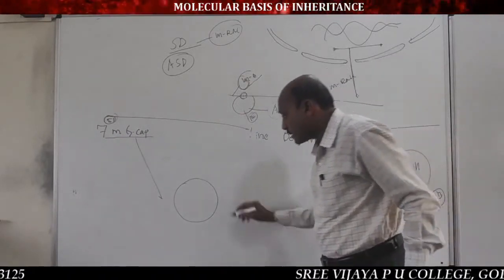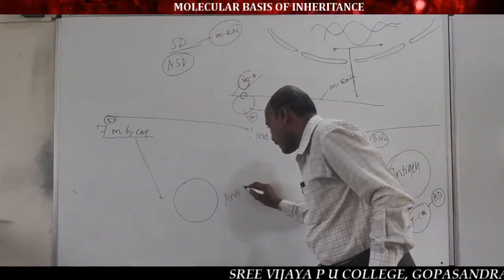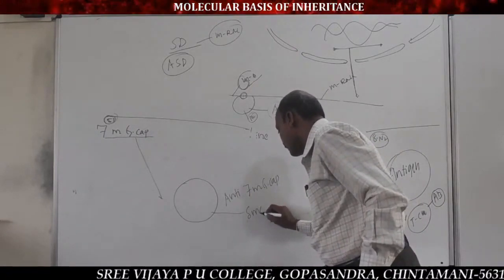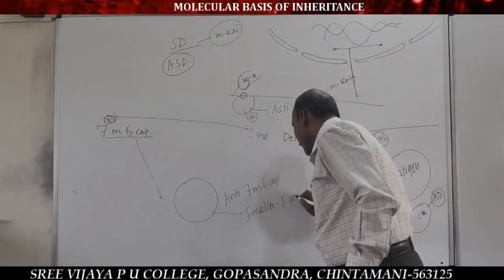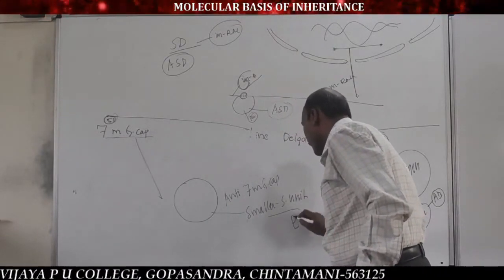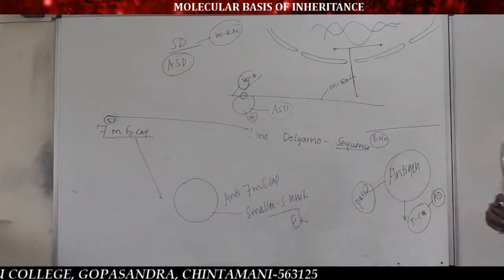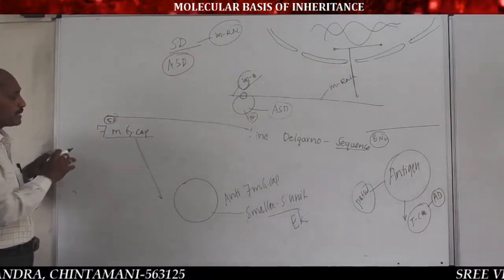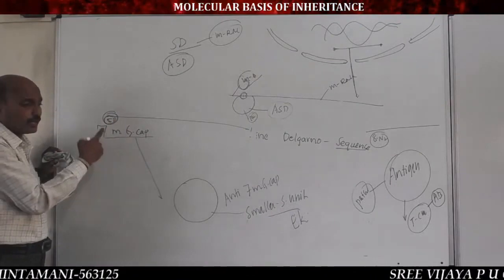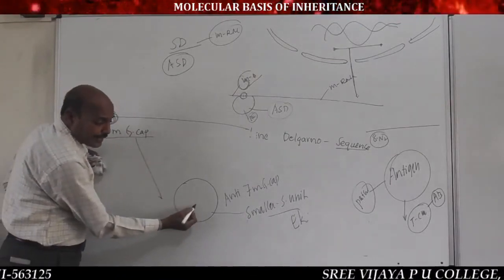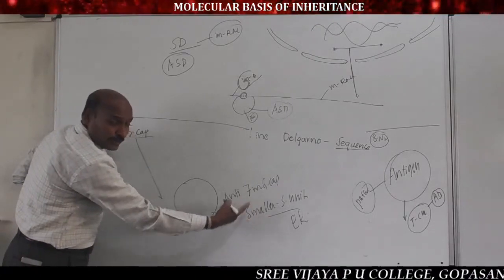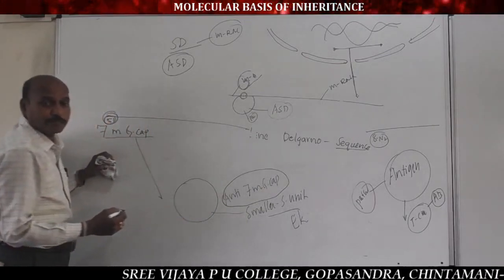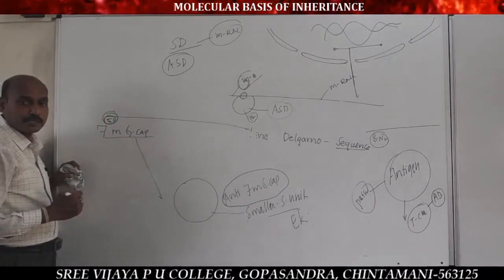Remember, this is because the anti-7mG cap is present in the smaller subunit of the eukaryotic ribosome. See, the 7-methyl guanosine cap present at the 5' end of eukaryotic mRNA recognizes the smaller subunit of the eukaryotic ribosome with the help of the anti-7mG cap. Very important. Listen here.